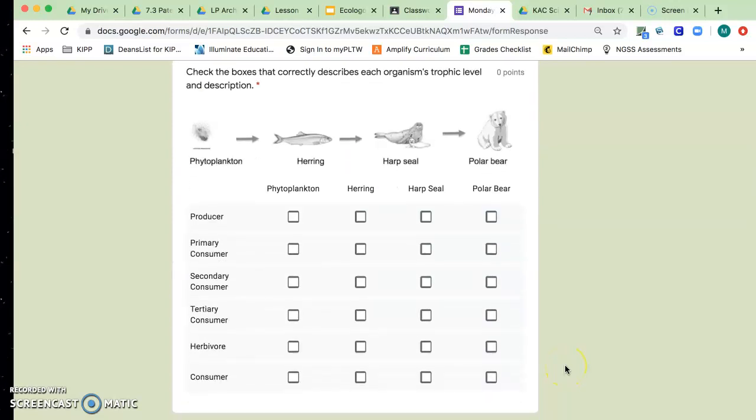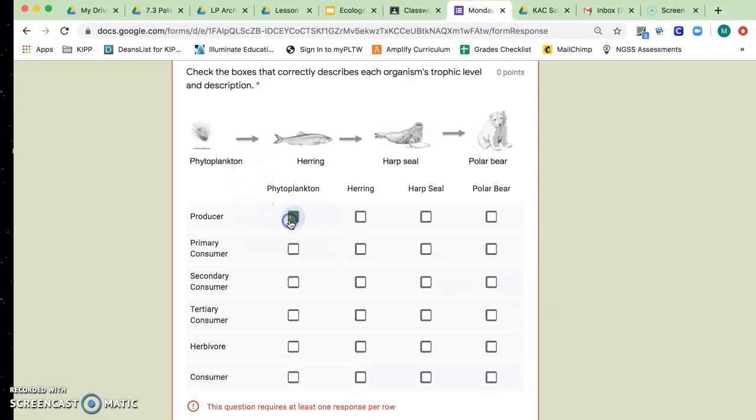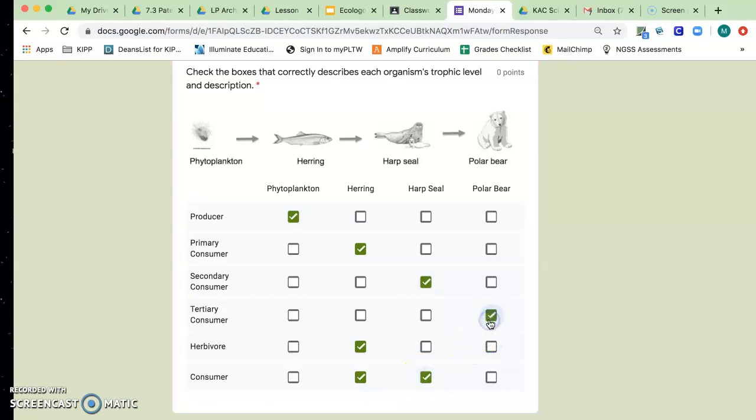Moving on to the Arctic food chain. So phytoplankton would be our producer. The herring, which eats the phytoplankton, would be our primary consumer, herbivore and a consumer. The harp seal, which eats the herring, is our secondary consumer, and then also just a normal consumer. The polar bear is our tertiary consumer, and then also a normal consumer.